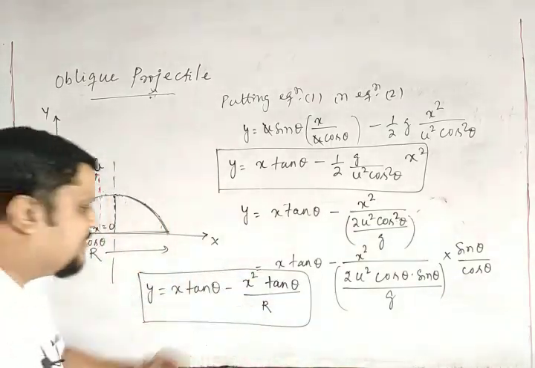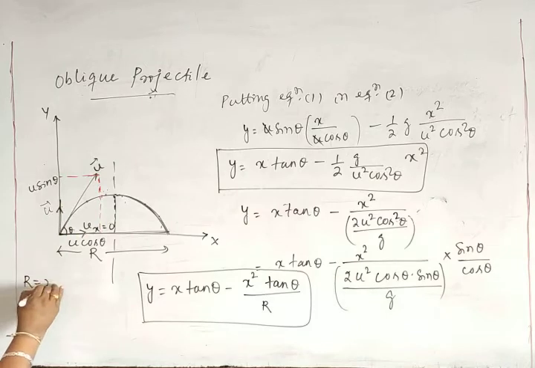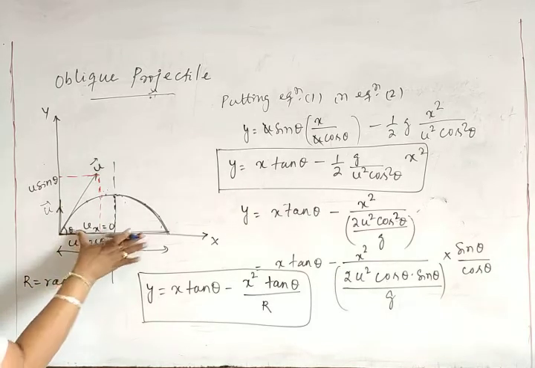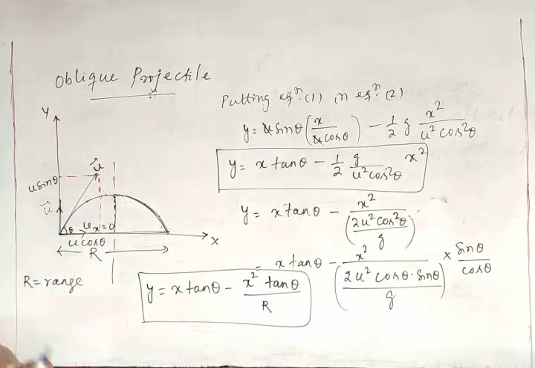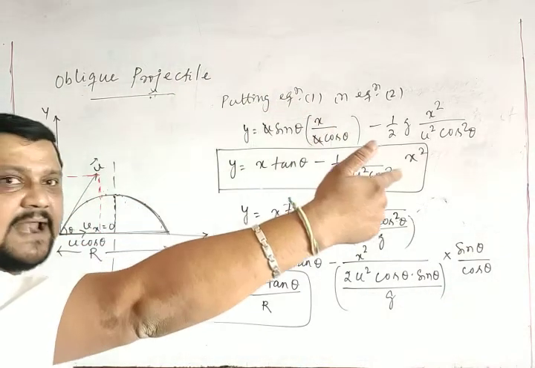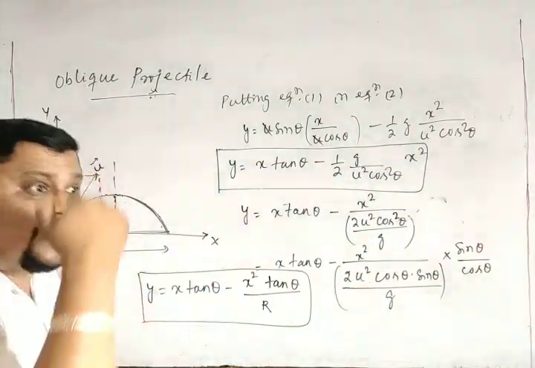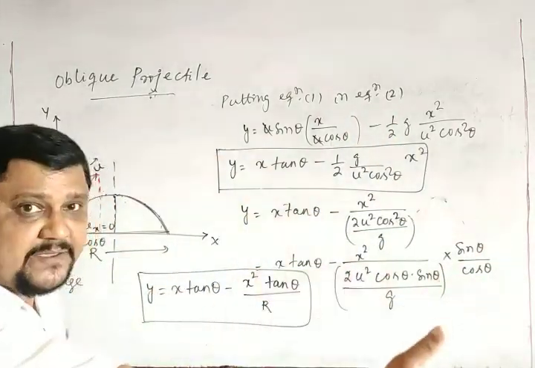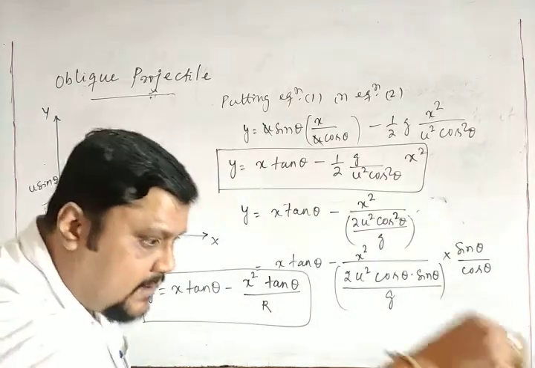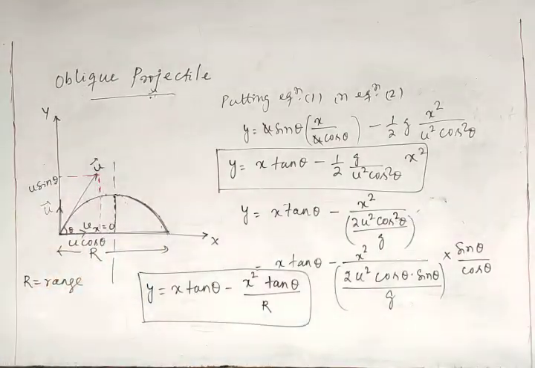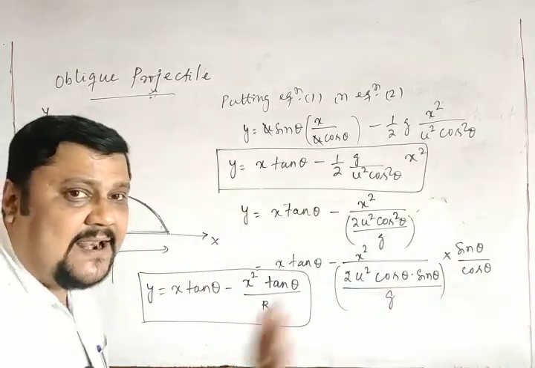For the time being, remember R is the range, meaning the maximum horizontal distance covered when it is projected. Means I will throw a body here, it will not come back here again, it will go to a certain height and then fall back at a certain distance apart from me. This is the point of projection, but the body will fall at a certain horizontal distance.